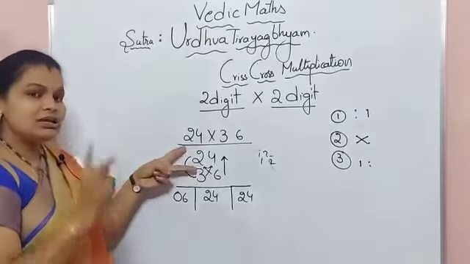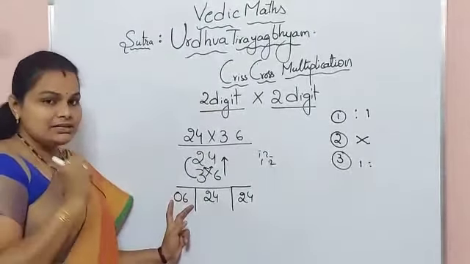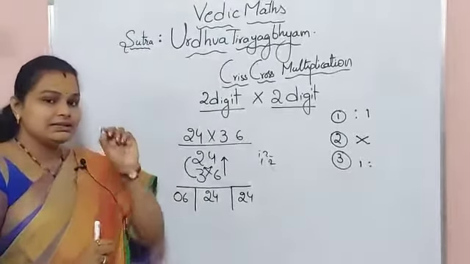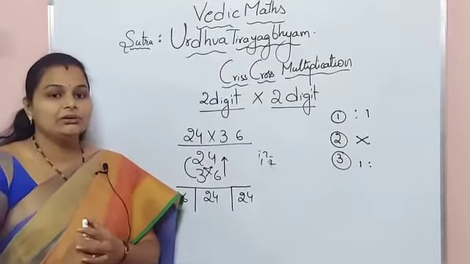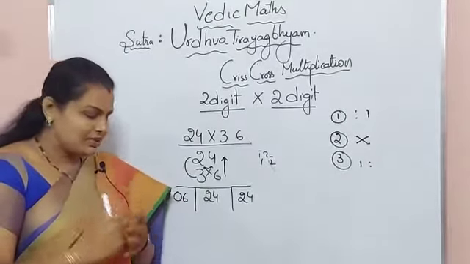So here 2 digits are participating. The answer should be a double digit number. But here 6 is a single digit number. You may get a doubt: 6 is a single digit number, what to do? So it's very simple.